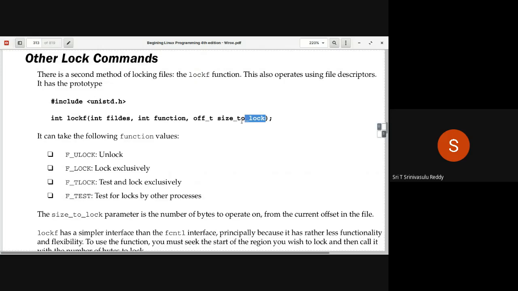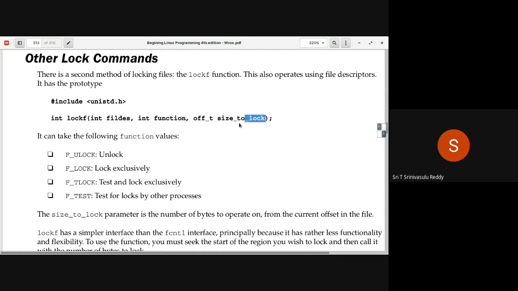It's not from where, but it is the size actually, sorry. So how many bytes are to be locked. From where is not talked about. From where is always fixed here in lockf. It is always with respect to the current position. lockf will always apply the locks with respect to the current position. So that's why you have to specify how many bytes from the current position ought to be locked.